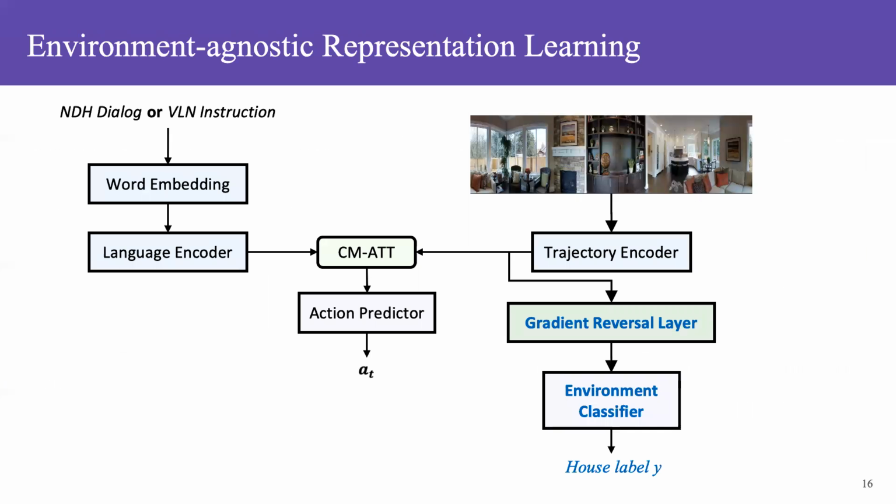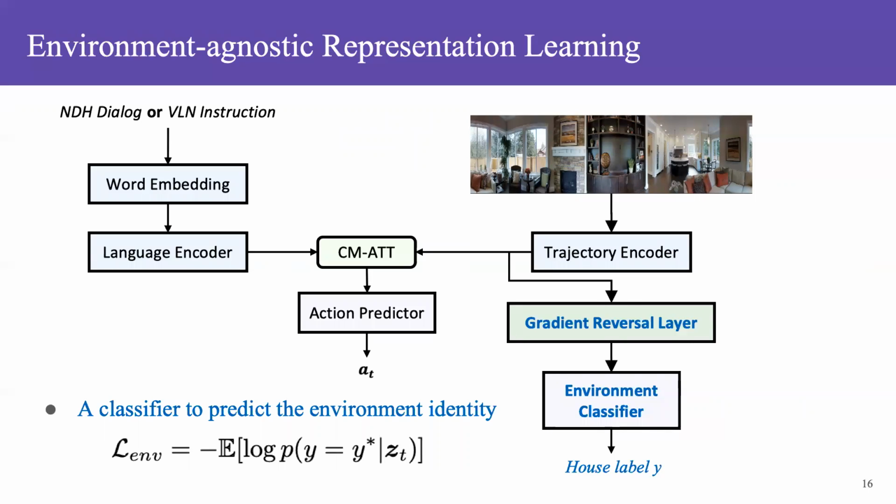To further improve the generalization power, we propose to learn a latent environment-agnostic representation that is invariant among environments. The objective is to filter out the environment-specific features that are irrelevant to navigation, preventing the model from overfitting to specific environments.